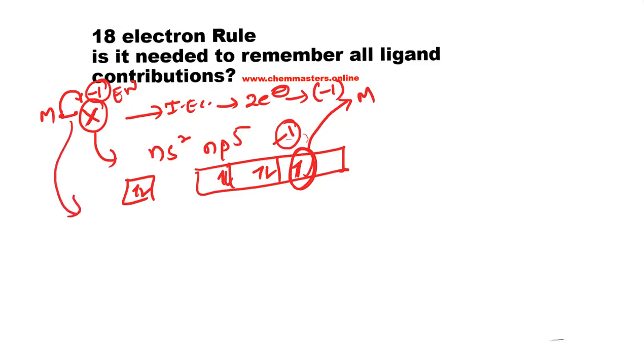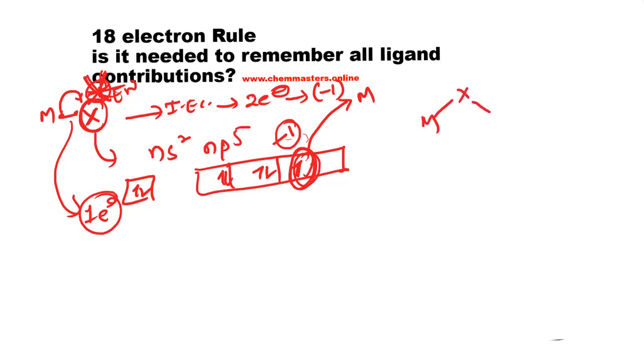For example, if we go with the neutral electron count, in this case halogen is coordinating with the metal through one unpaired electron only. That's why the electron contribution is 1 electron, and here there is no formal oxidation state. Okay, in the neutral method we should not consider the oxidation states. We need to consider the number of electron contributions only. Got it? Yeah.